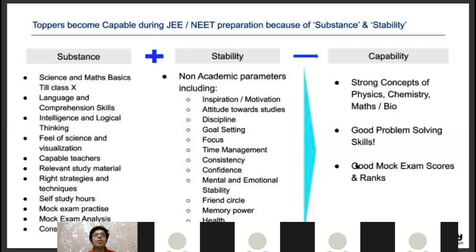So now 11th and 12th preparation is application based rather than memory based. Till 10th we had memory based studies, memory based exams. In 11th and 12th we have application based exams.